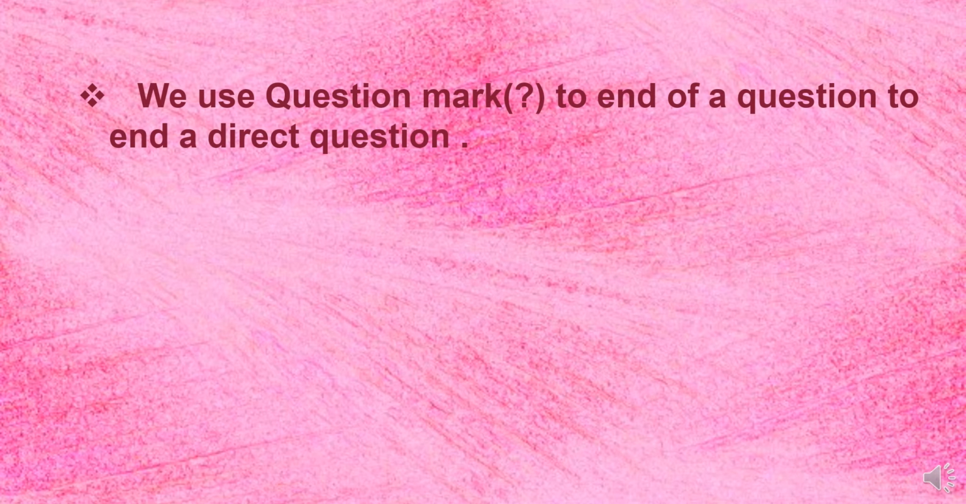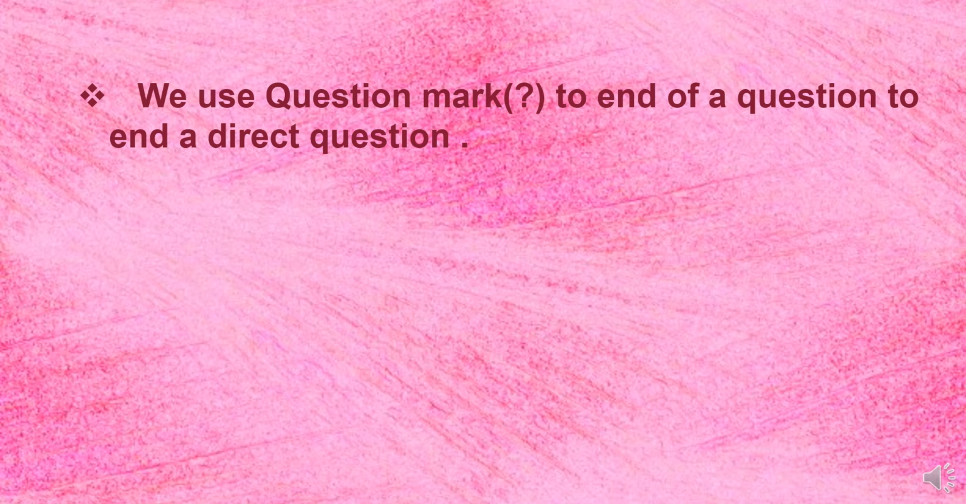The other rule is, we use a question mark at the end of a direct question. It means that when two persons are in front of each other and are talking to each other, and at that time one person is asking someone else, the other one, at that time it is called a direct question about him or her.